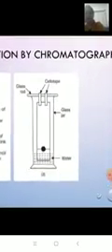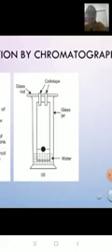Once the ink is dried, we will place the filter paper in a glass jar. Take a glass jar, take a little amount of water and place the chromatography paper in the glass jar.